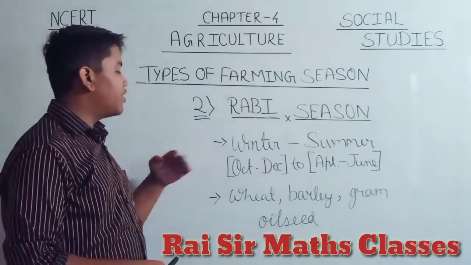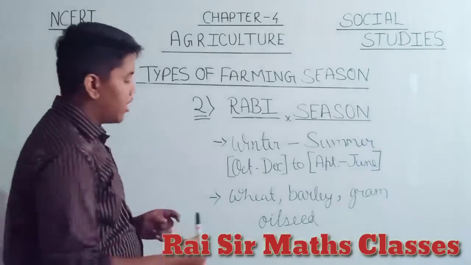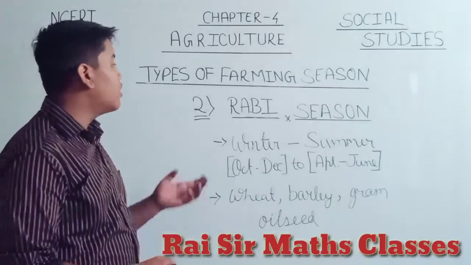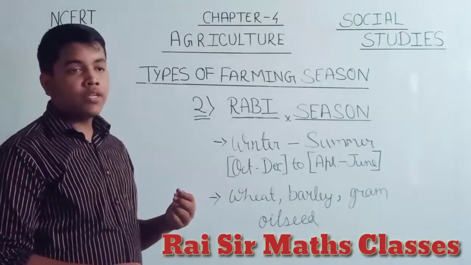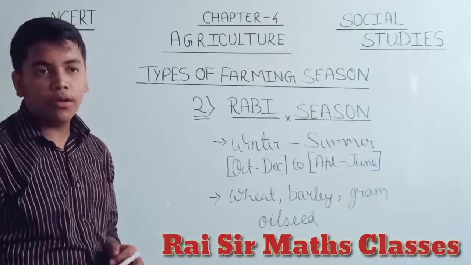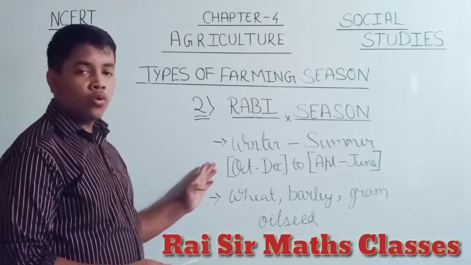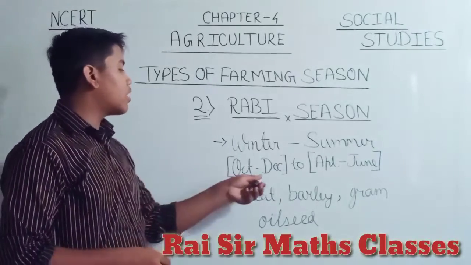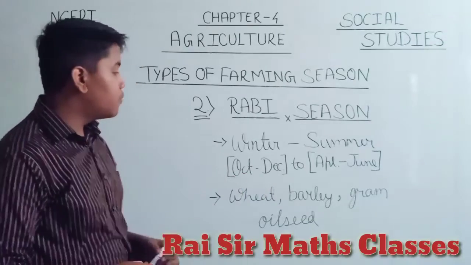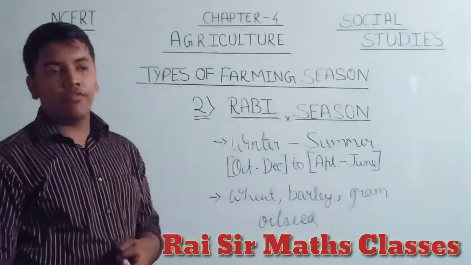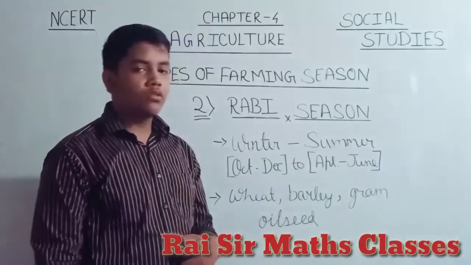The winter season means the ending of October, just after the Kharif season is harvested, and it is sown from the ending of October or the starting of December, up to the month of April, meaning the ending of April and starting of June.